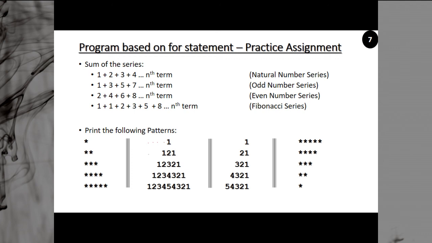Here, how many blank spaces? 3 blank spaces. Here only 2 blank spaces. Here 1 blank space, and here no blank space. So like this. Okay. Similarly, this one is also the same thing, but half portion.